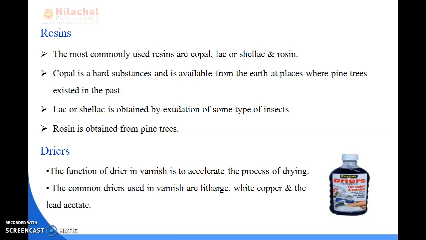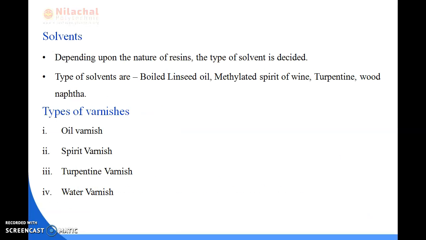The next one is the dryer. I've already told you what we mean by dryer: it is to dry things quickly. The function of the dryer is to accelerate the process of drying. And what are the common dryers used in varnishes? They are litharge, white copper, and lead acetate.